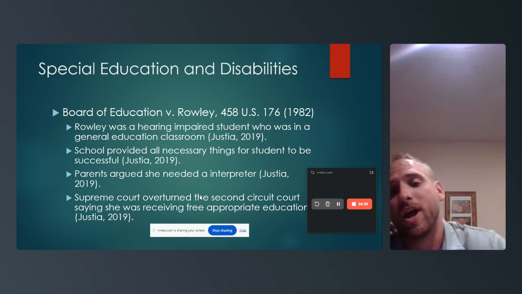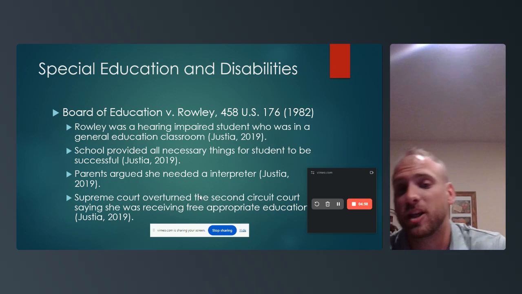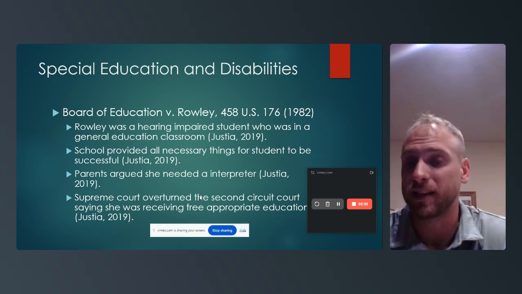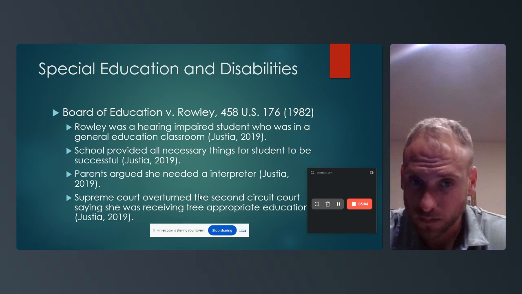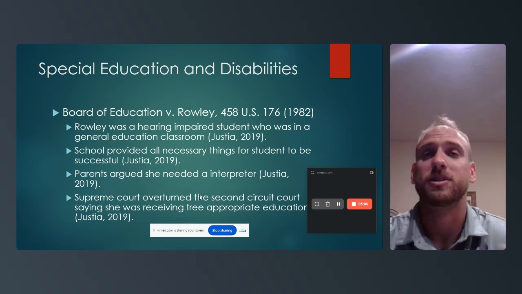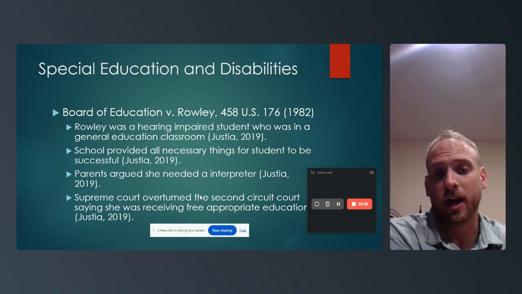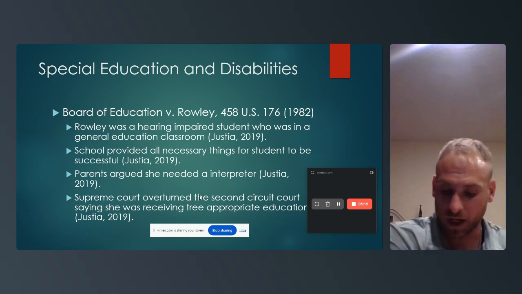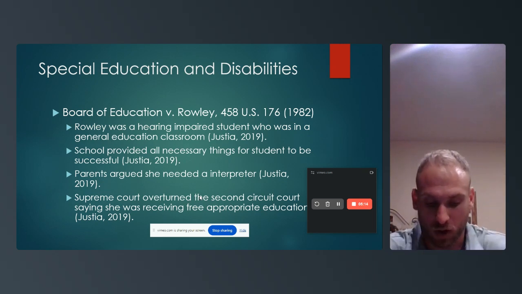The way the Supreme Court decided this, they used her grades and her progress, saying she was making progress at the rate of or better than the students in that grade.